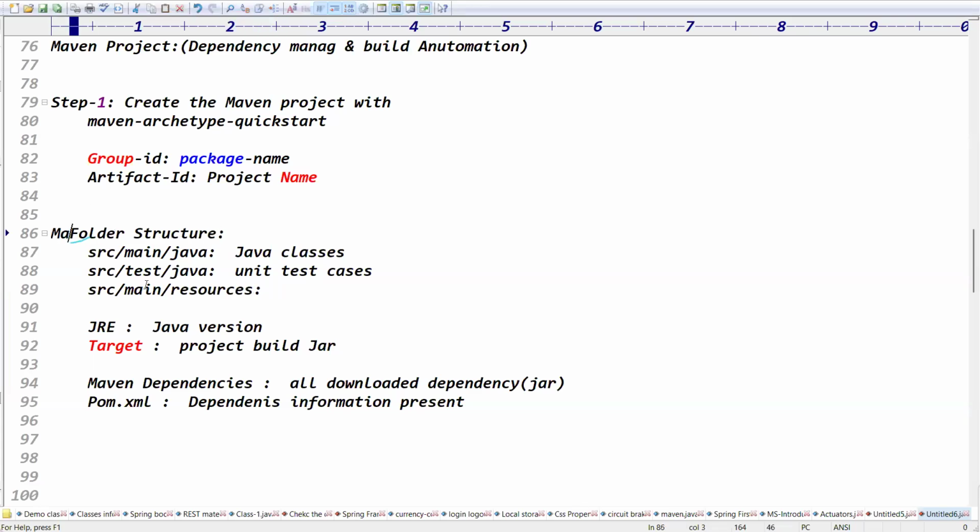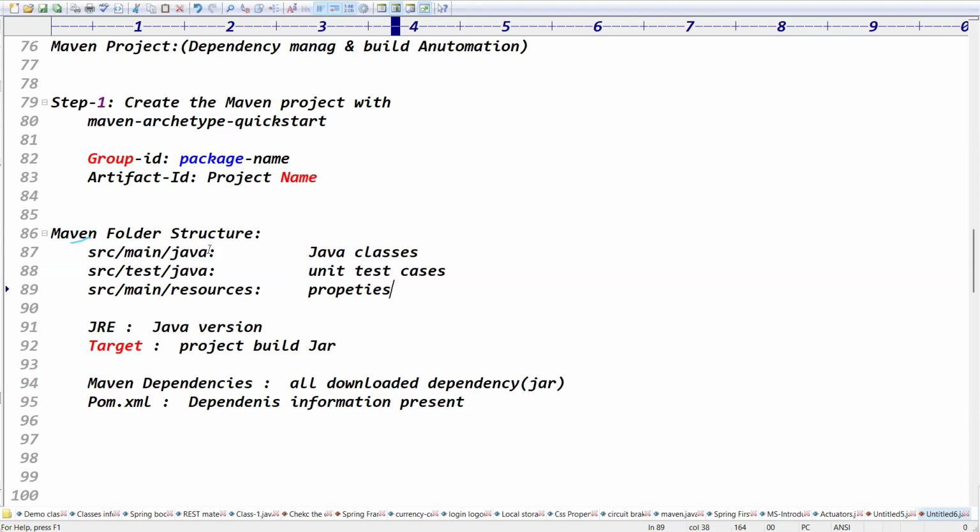This is a Maven project folder, guys. This is a Maven folder structure. Even Spring Boot, microservices, Spring, Maven structure is common structure, right? Maven structure is what? Common structure. See, Java classes, you check it, and SRC main Java, SRC test Java means what? Unit test cases.